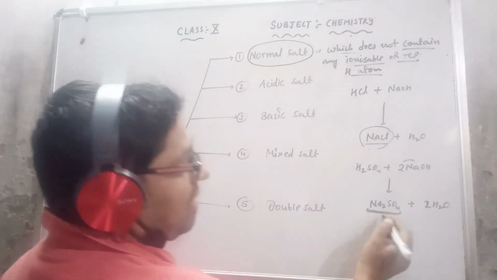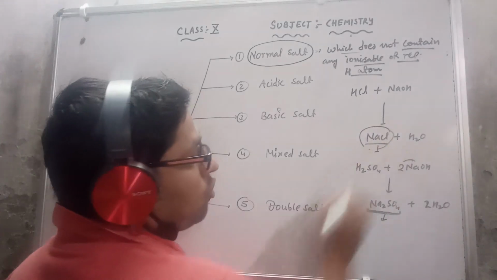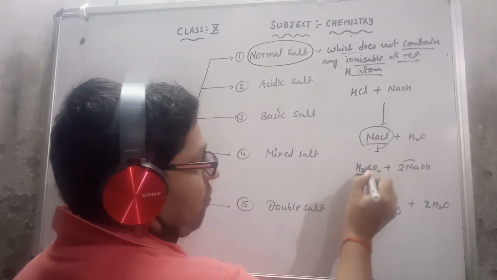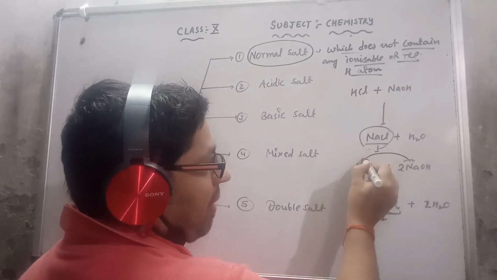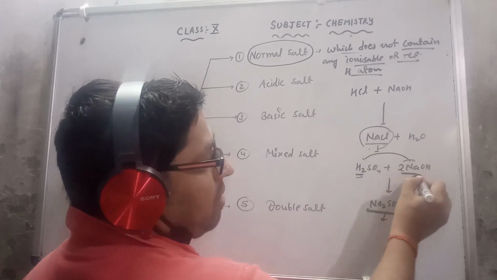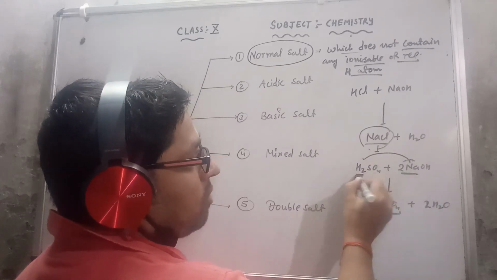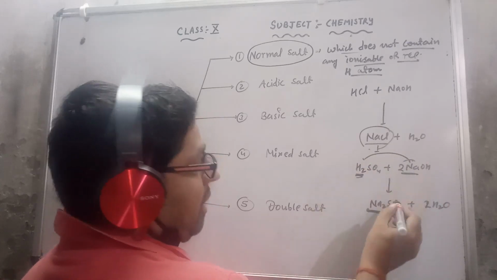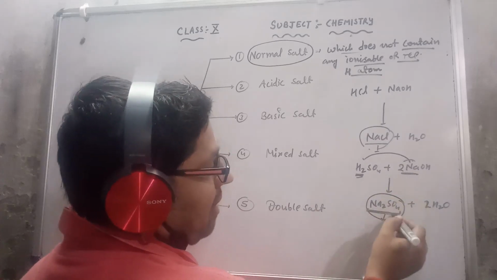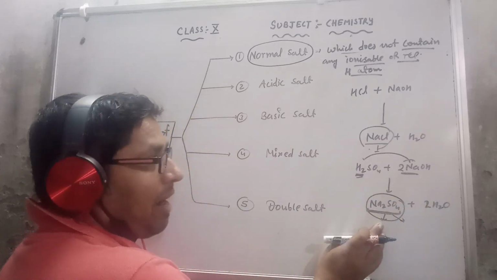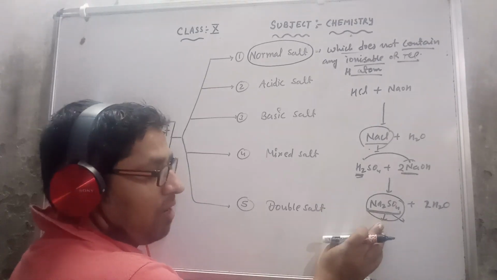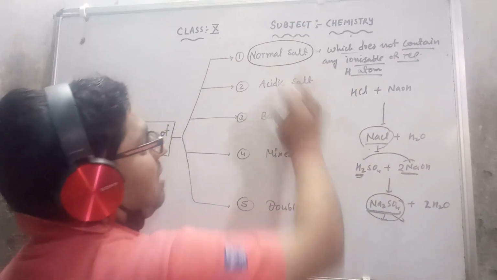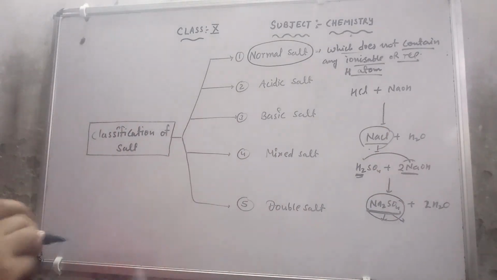So this is also a normal salt, because both the hydrogen atoms which were available in the acid are replaced by the cations. In the salt we get, not a single hydrogen atom or ionizable ion is available.